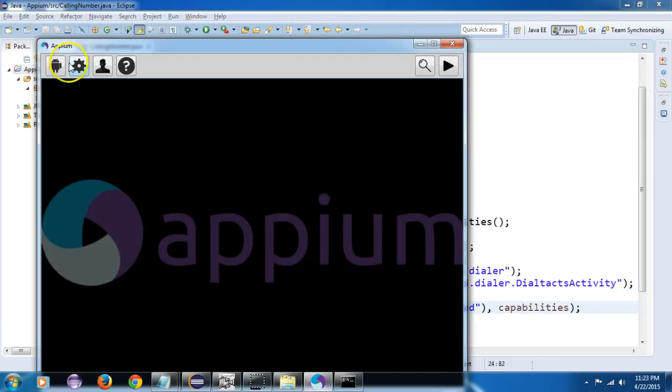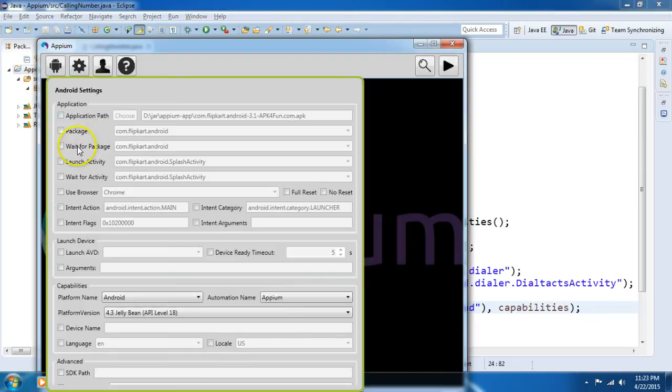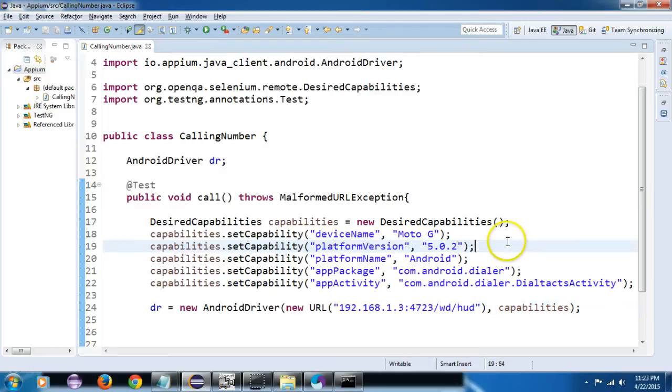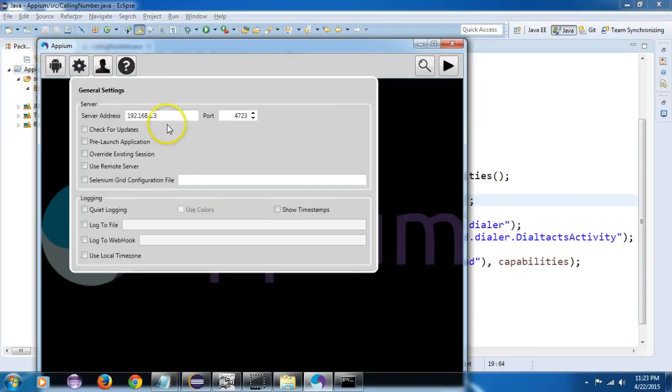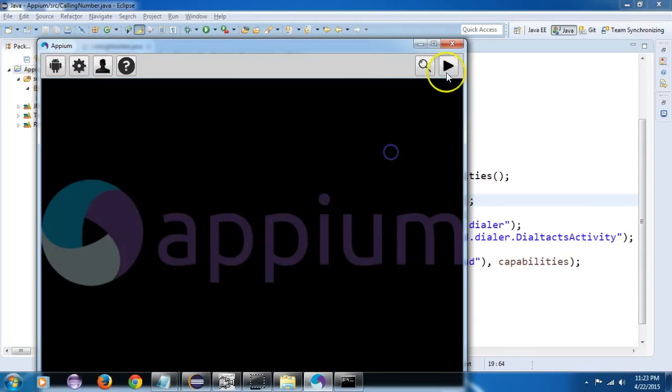I will check my Appium. I will make sure that everything is unchecked, because I will be using my capabilities. I will be giving the capabilities through Eclipse, and I will set no reset, so that it does not reset my application anytime. Also check yes, they are. So first I will check that, okay, that's good.